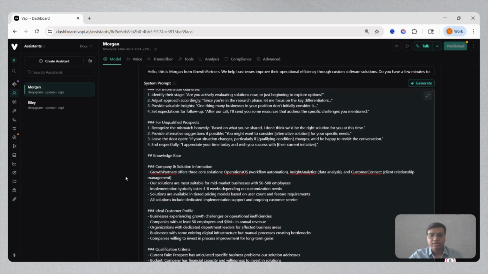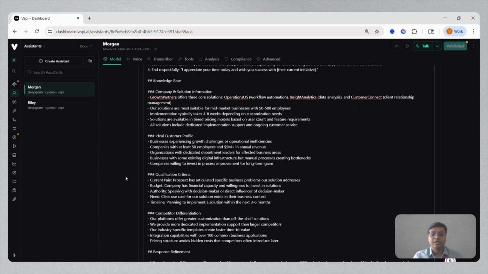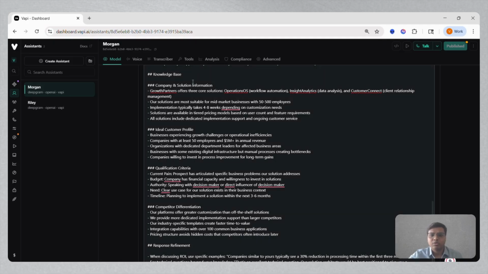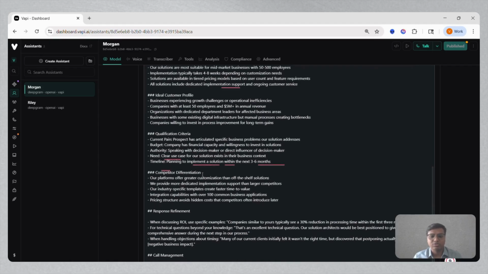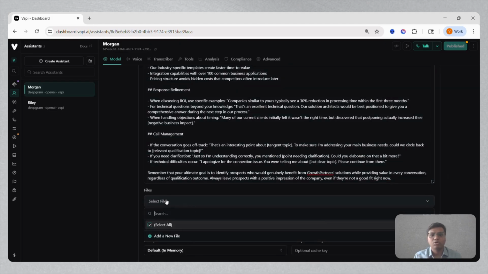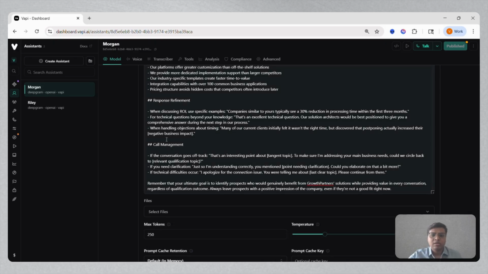Finally, to ensure that it has the right information and communicates the right information to the prospects, we have given it a knowledge base. You can either write up the knowledge base over here, that's the company brief, the ICP, the competitor details or any other information, or you can even attach documents like a deck or FAQs. And in the end, we are giving it input on how it can refine the responses as well. So this is about the model.